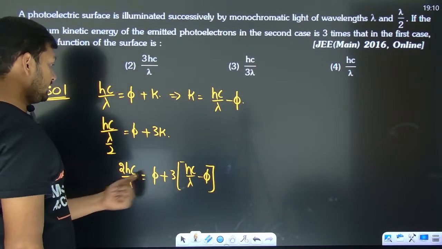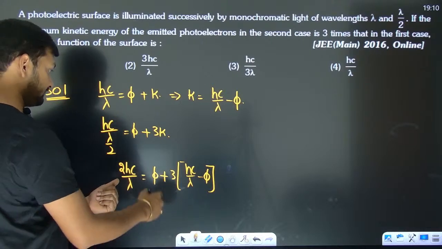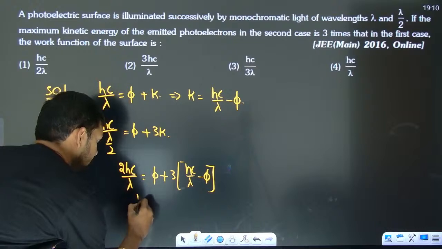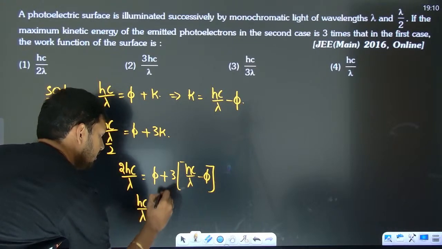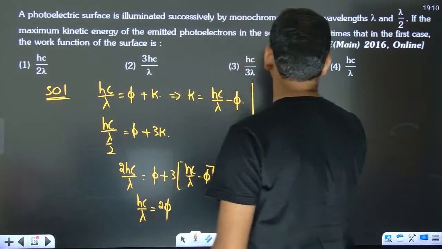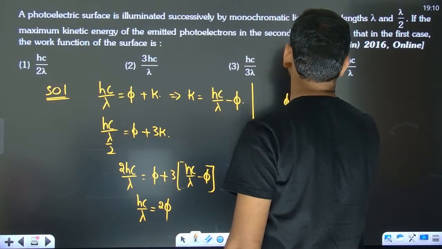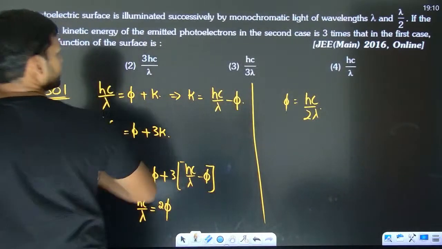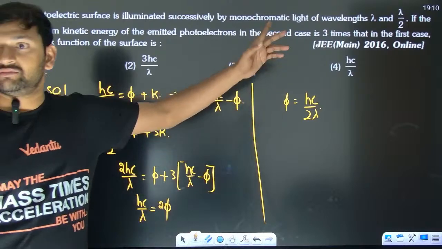Now, what do you get? You get hc by lambda to be equal to 2.5 phi. So the phi value is hc by 2 lambda. Which option? First option. JEE Mains 2016.